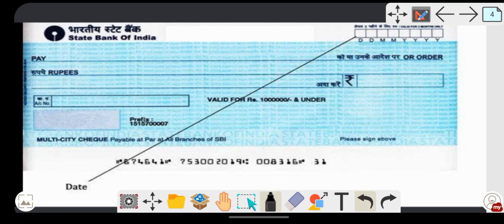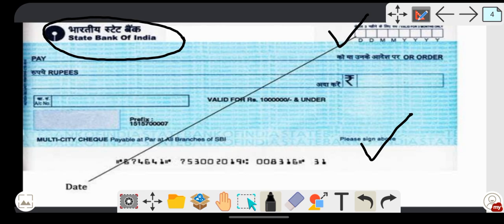So this is the specimen of a check. This check belongs to which bank? This is the check of State Bank of India. Here the date is necessary, and the signature. Whose signature is necessary over here? The drawer's signature is necessary. Suppose this is my check, and I want to issue you a check, at that time I have to put my signature over here. This signature must match with the signature which I have given to the bank, so it should not vary.